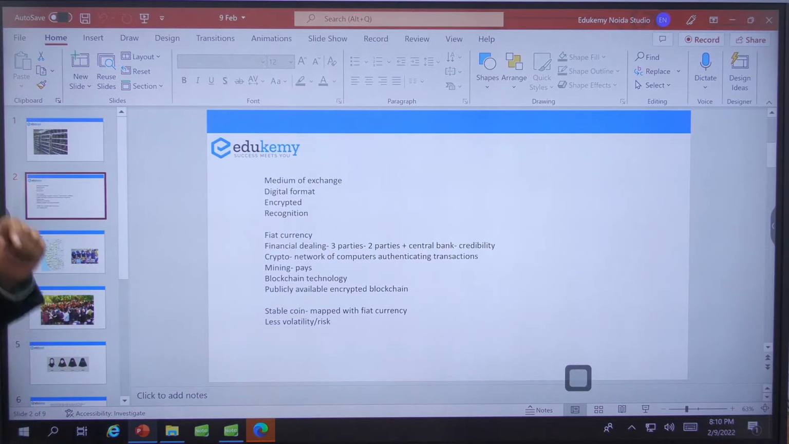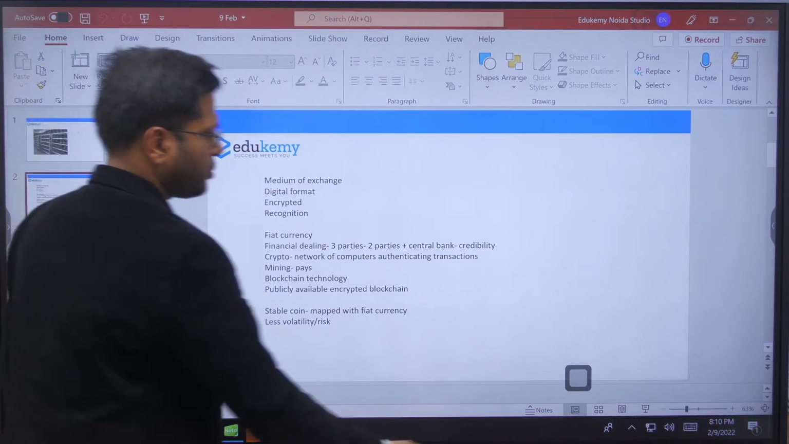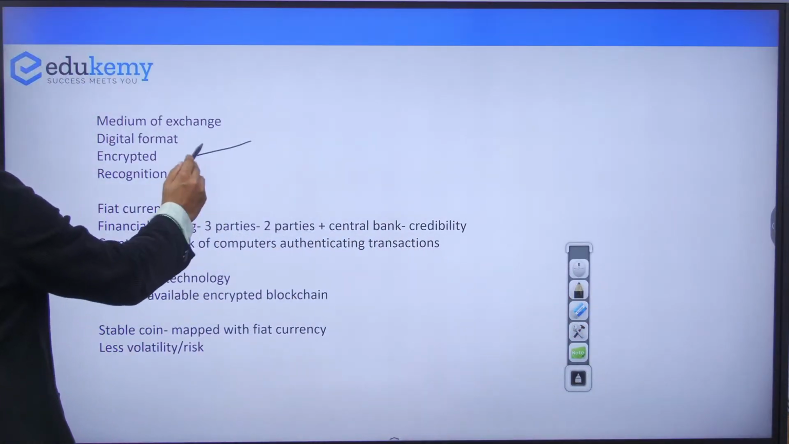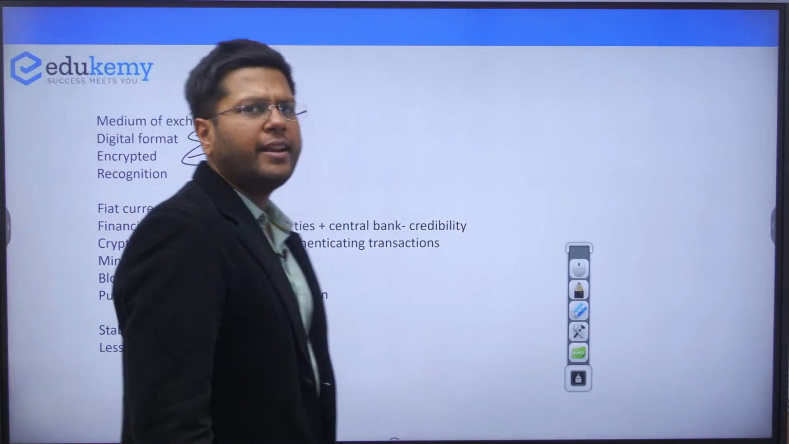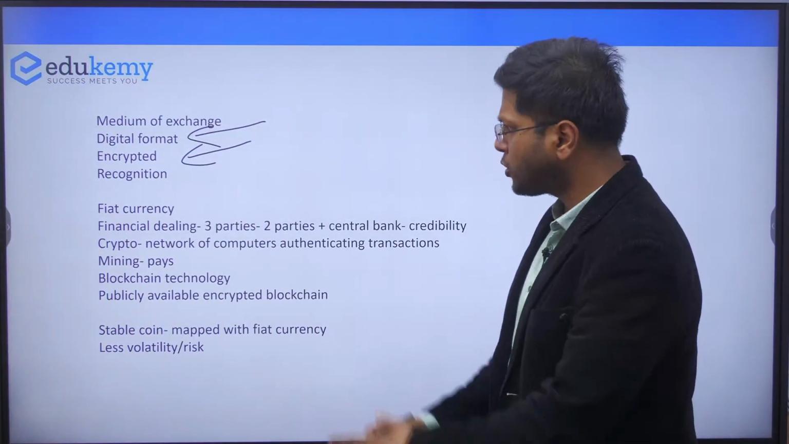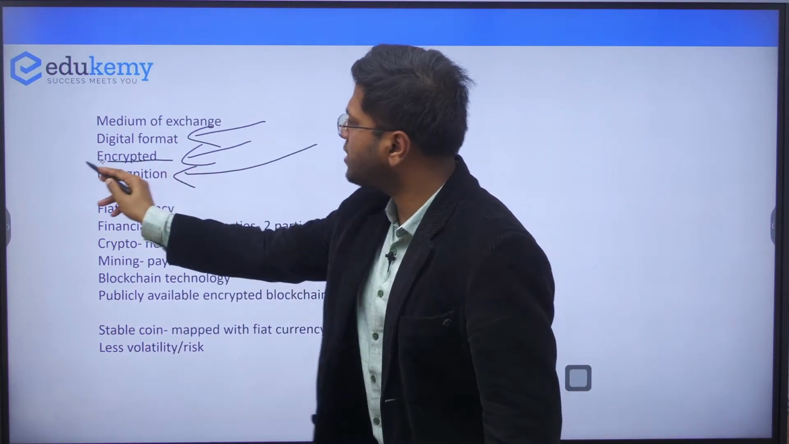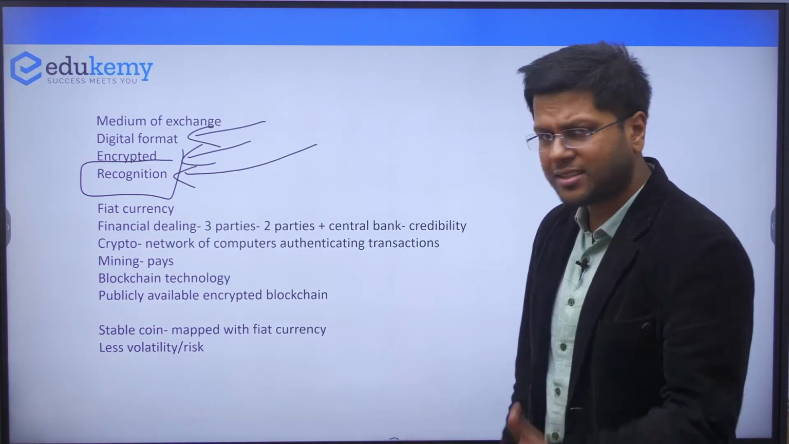So this is the complete understanding of Bitcoin, right? I've explained the medium of exchange, the encryption that has been done in mining, the digital format of the currency, and why it was used. They wanted lesser government interference. People wanted that people should only be able to manage it. And the only issue was the recognition of these kinds of currencies. Recognition was not met. It is still not met.